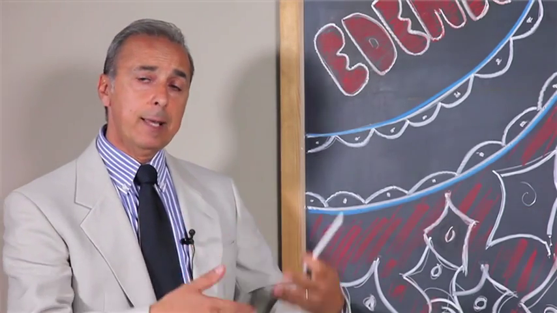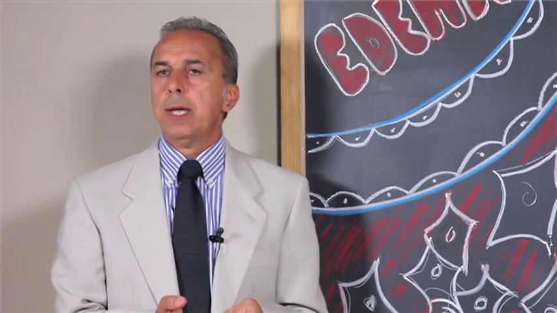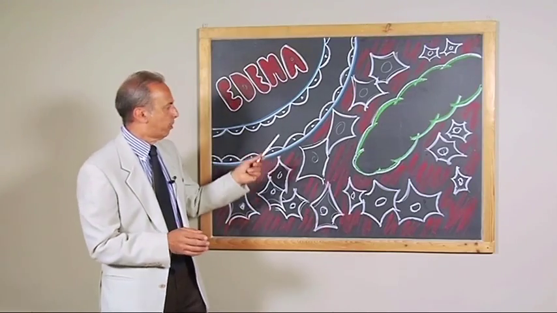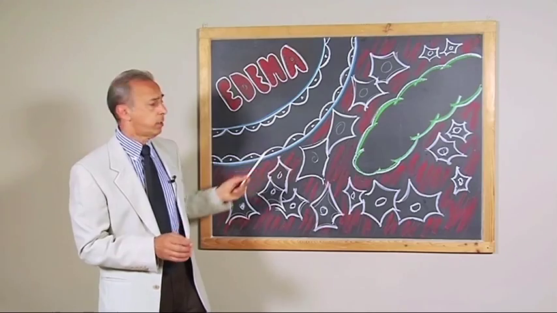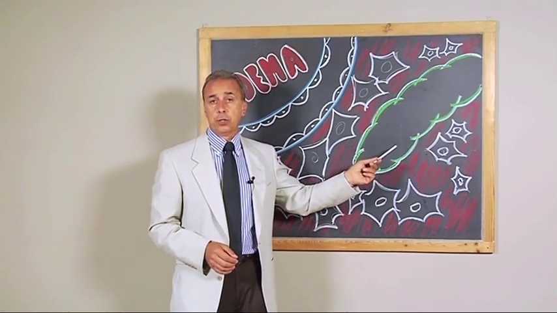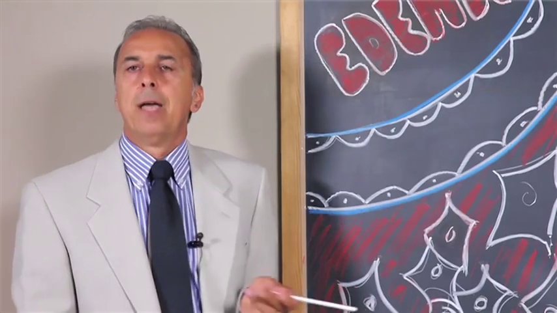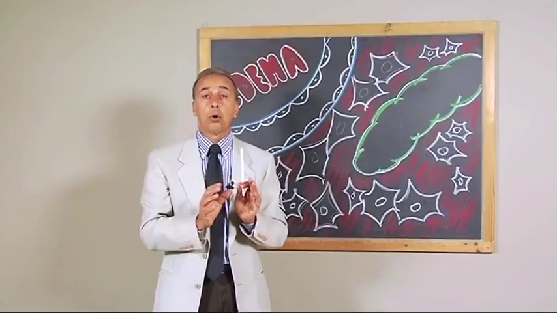It is just in this moment that a therapeutic approach is really important, like, for example, intervening only on the capillaries, only on the lymphatic vessels, or only on the cells of the interstitial tissue. But what would happen if we worked on all the three districts at the same time?